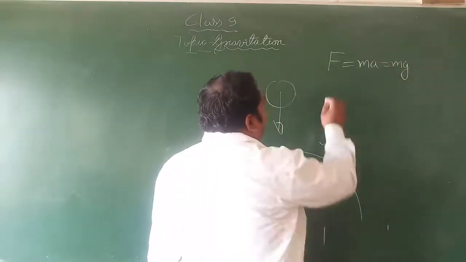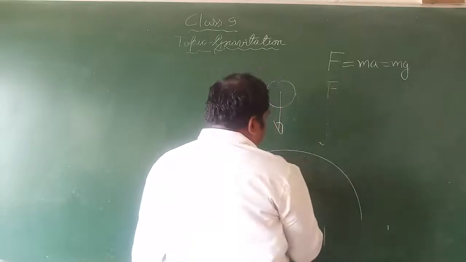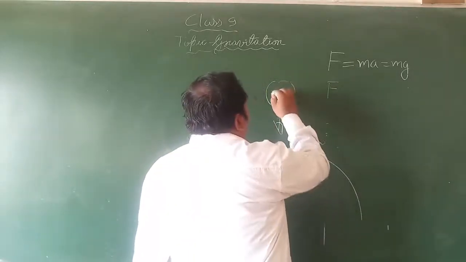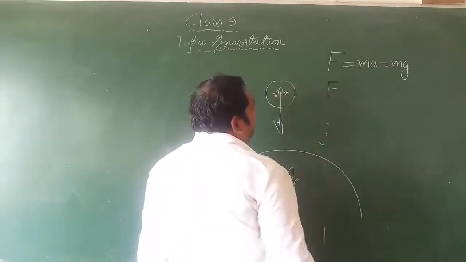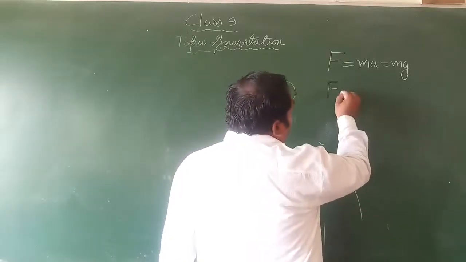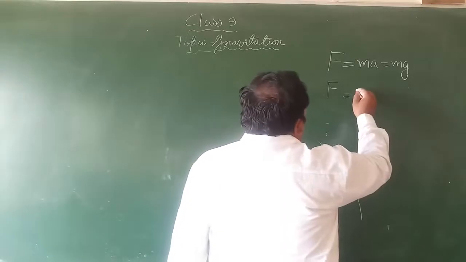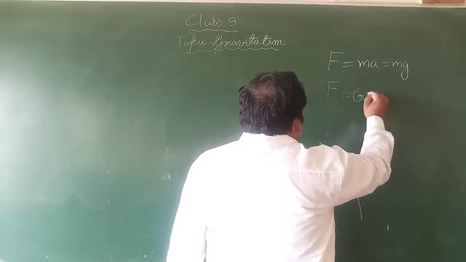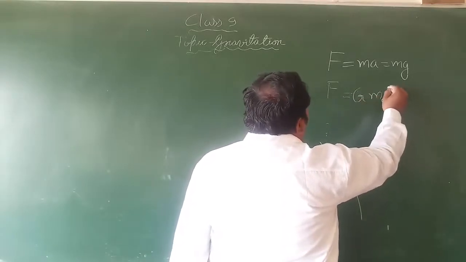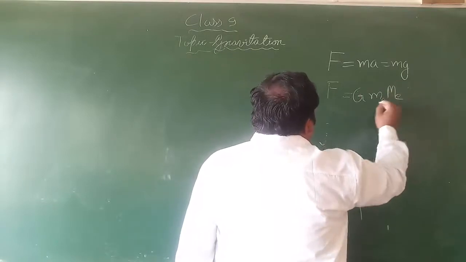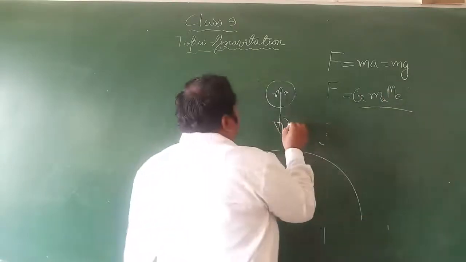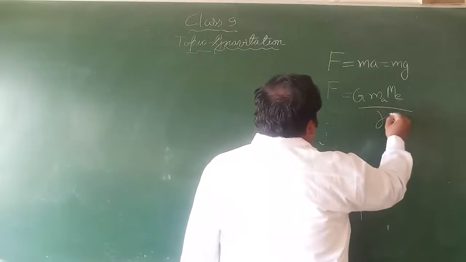And F is also given by the force acting between the apple and earth, by the universal law of gravitation: G into the product of mass of apple and mass of earth divided by r square, where r is the distance.